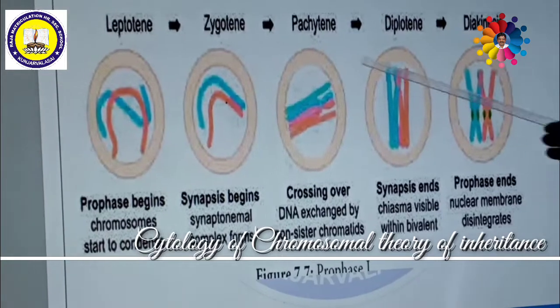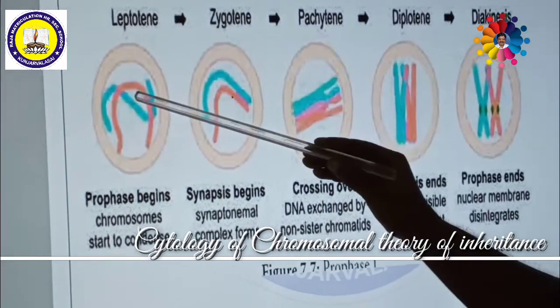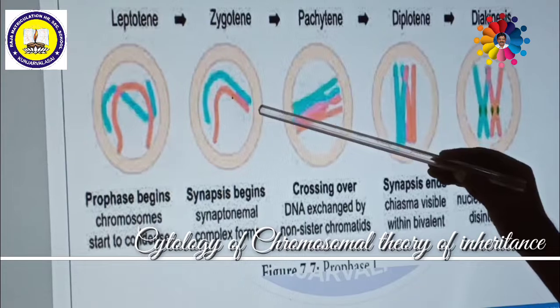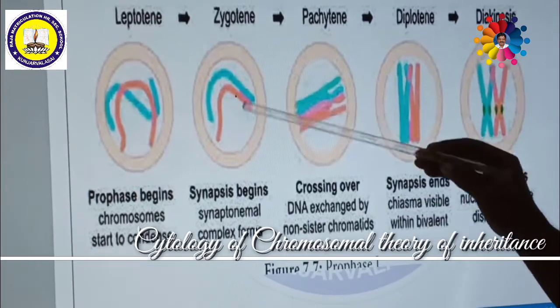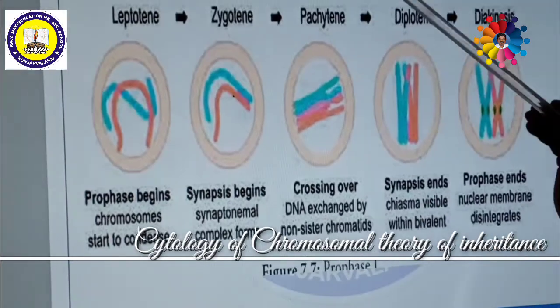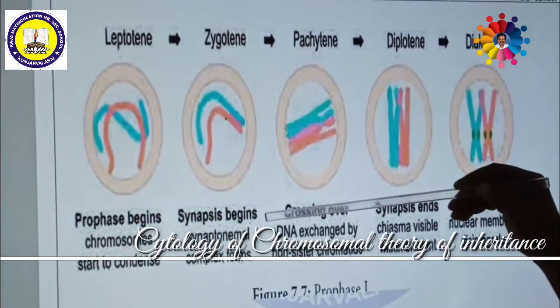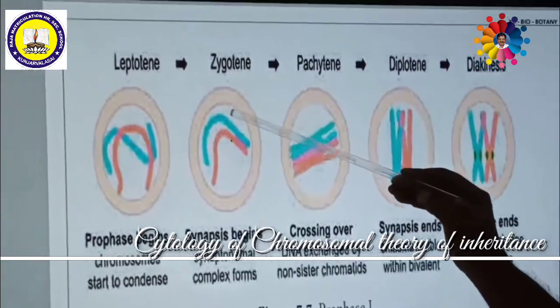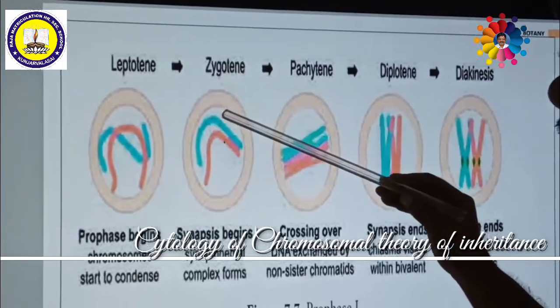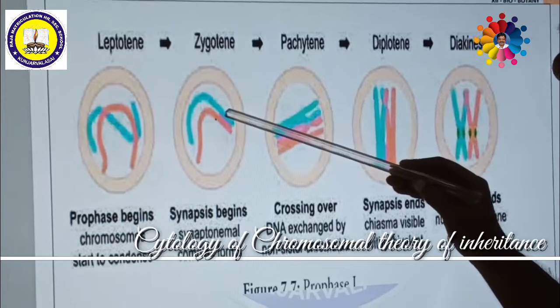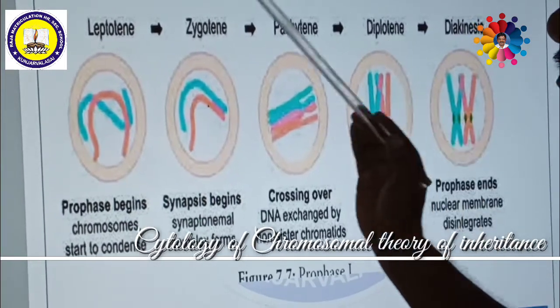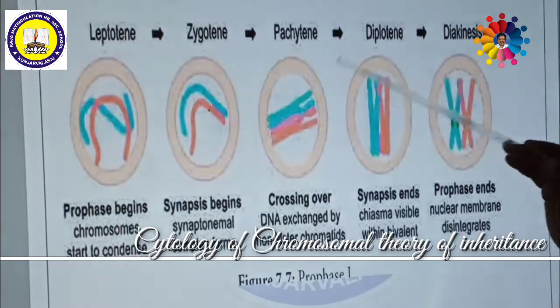Then zygotene. In zygotene, pairing of chromosomes takes place. This is also called synapsis. We shall discuss the details of synapsis in crossing over later in this class. So what is pairing? The chromosomes which are closely related, structurally and functionally very close to each other, undergo pairing.